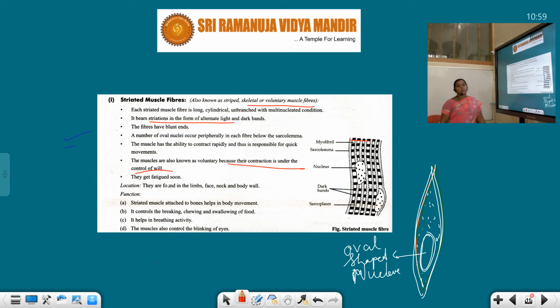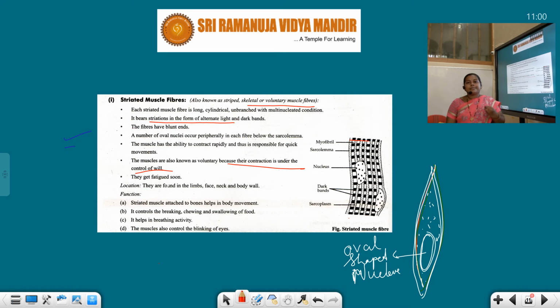And the functions performed by our striated muscles are: striated muscles attached to the bone help in the body movement. These striated muscles have a direct connection or contact with the bone, which helps in movement and locomotion. Second important function, it controls breaking, chewing and swallowing of the food.